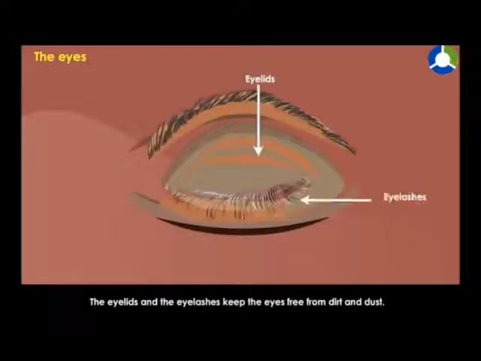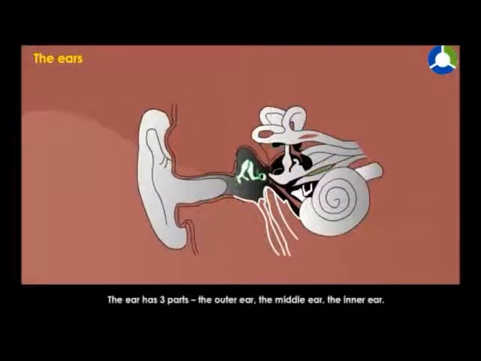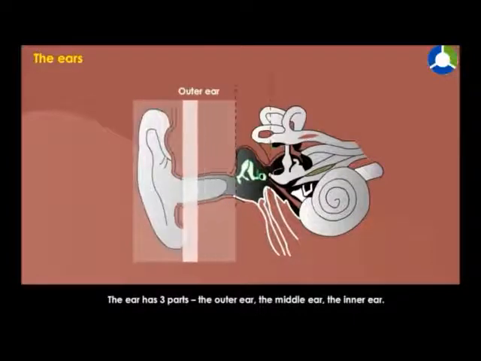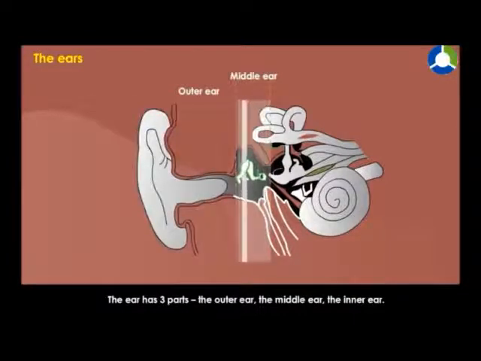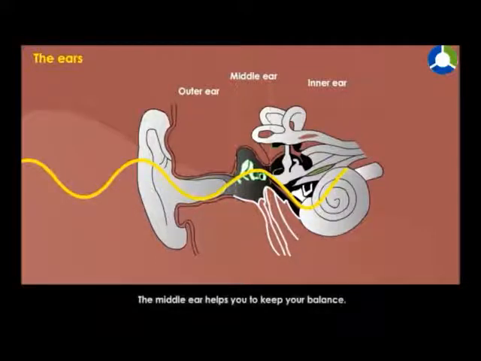The eyelids and the eyelashes keep the eyes free from dirt and dust. The ears. Ears are the organs of hearing. The ear has three parts: the outer ear, the middle ear, the inner ear. The outer ear catches and sends sounds to the inner ear. The middle ear helps you to keep your balance.